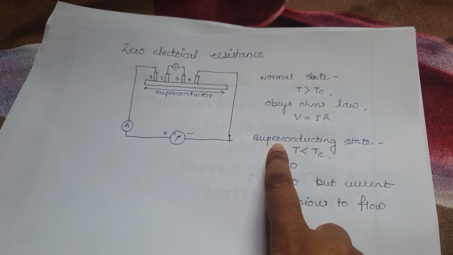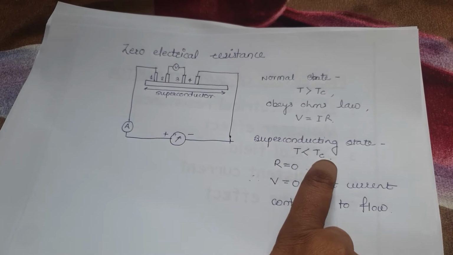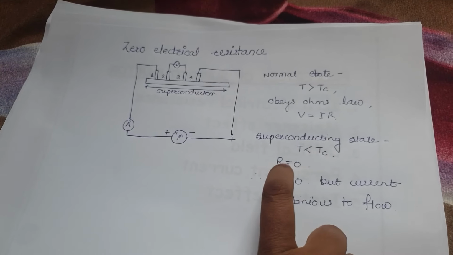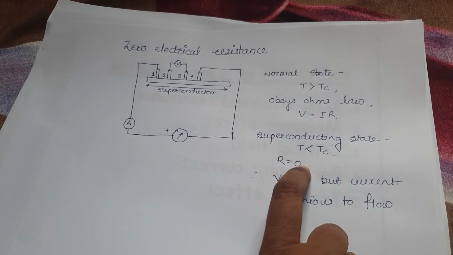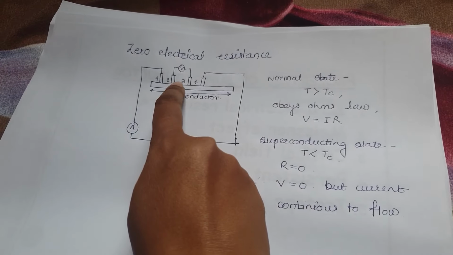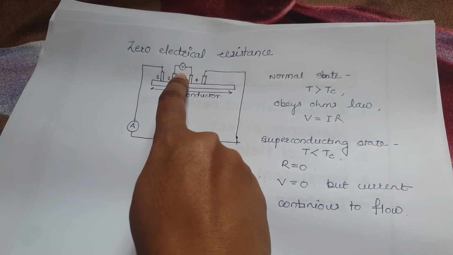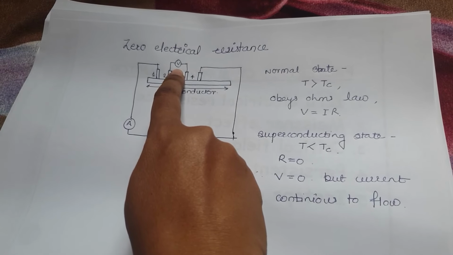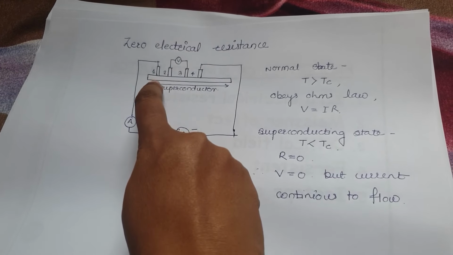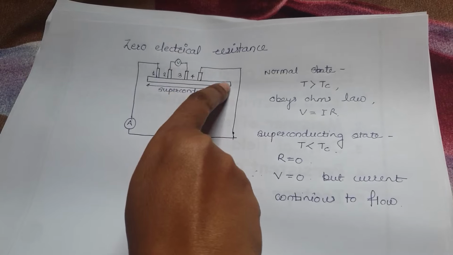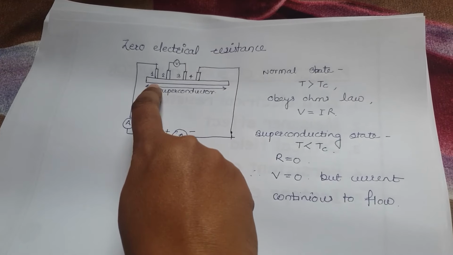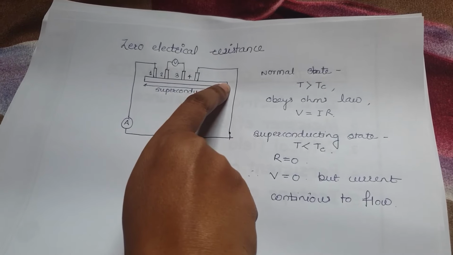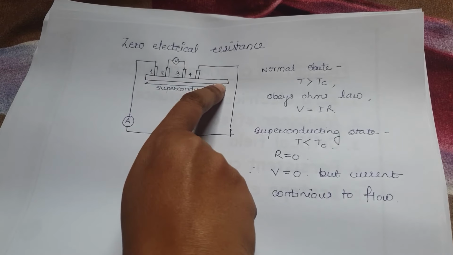Now when we consider the superconducting state, that means temperature is below critical temperature, resistance will be zero, and across this voltmeter we'll get voltage equal to zero. That means resistance is zero, voltage is zero, but still we are getting current. Current continues to flow in the superconductor.